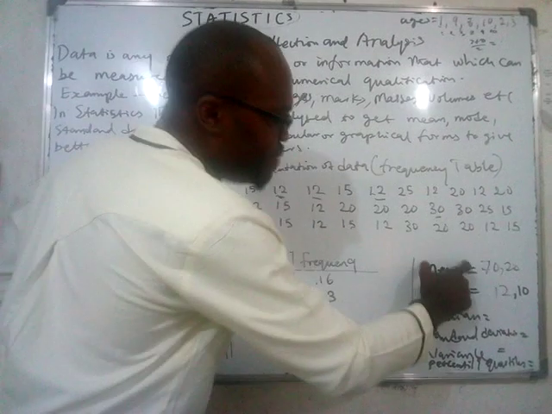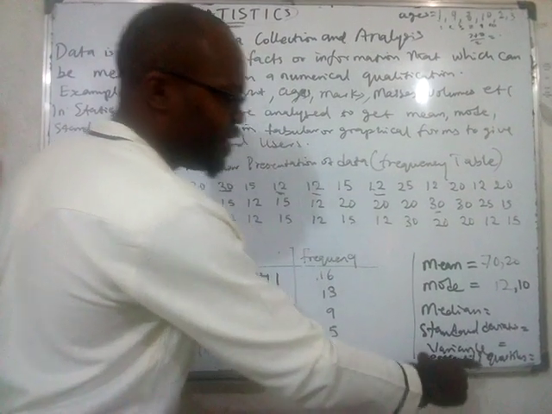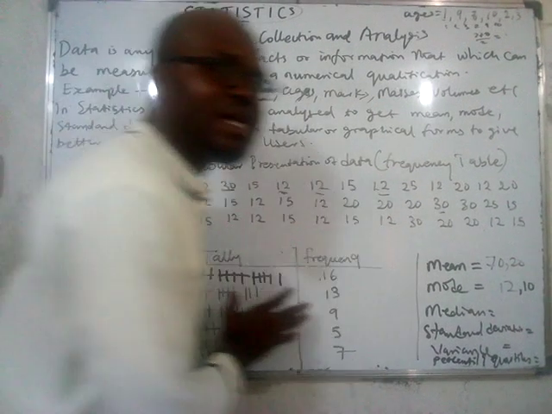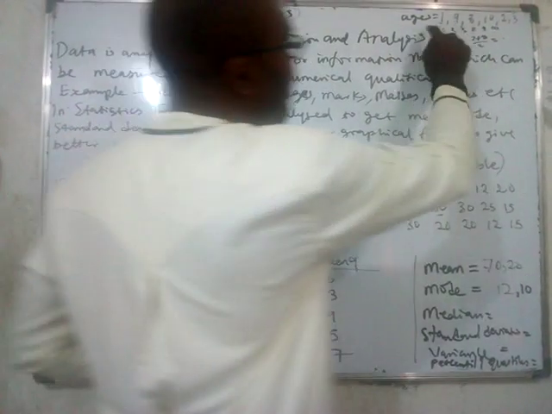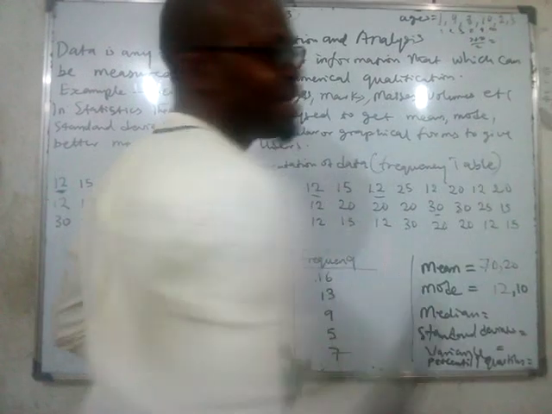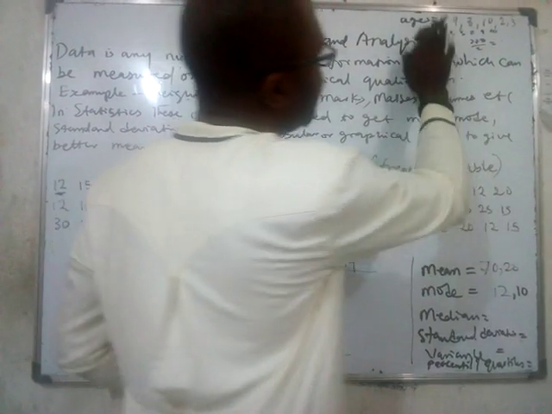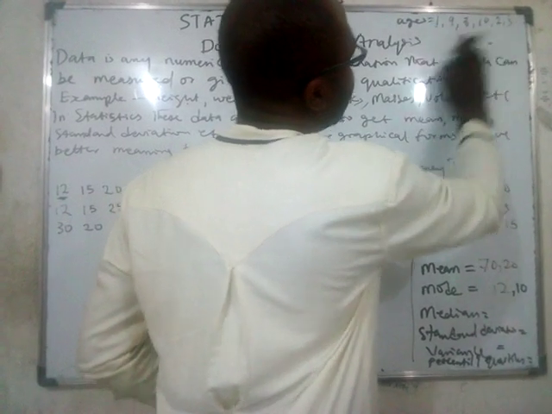For you to calculate mean, mode, median, standard deviation, and variance for repetitive data, you need to first of all put it in tabular form. Is that clear? But if you want to calculate it for non-repetitive data, it's simpler. Now, let's calculate the mean for this non-repeated data. Ages in a class, we have one person having the age of 1, another person having the age of 9, the other person having 9.